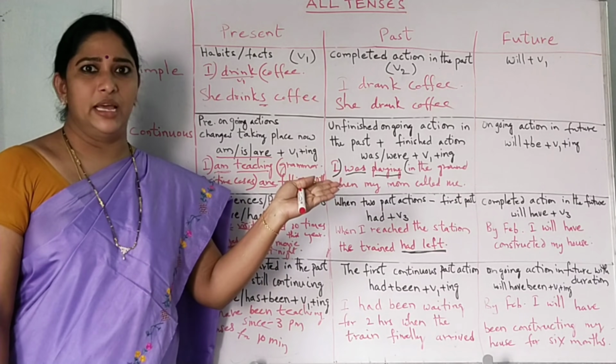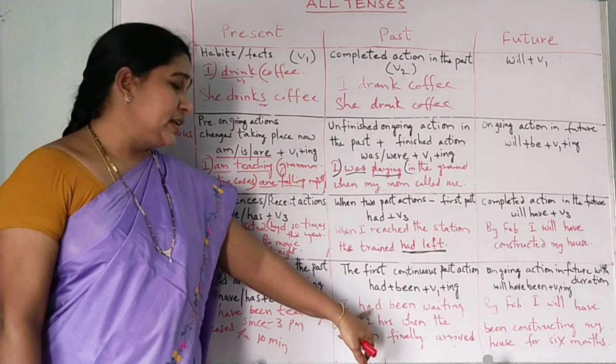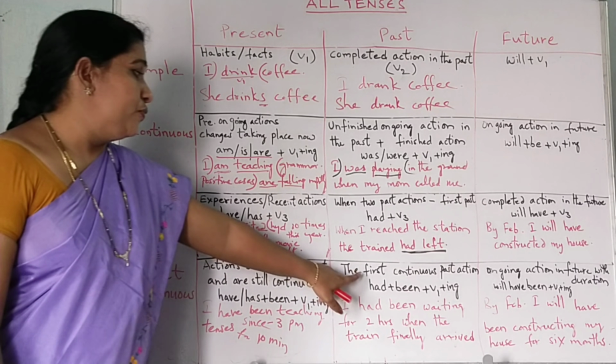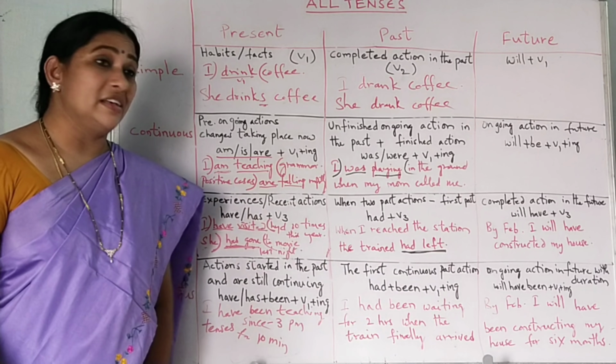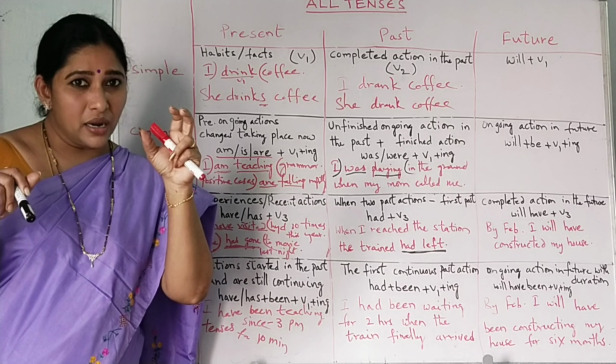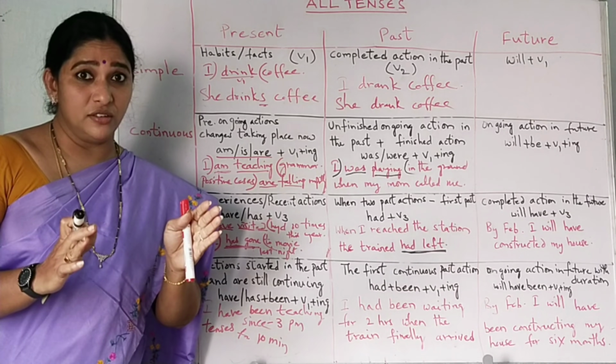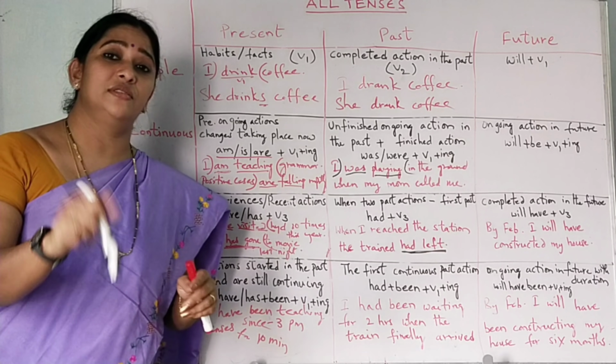Both completed. Both the actions completed. So past perfect continuous is used for the first continuous past action. Which one is the continuous action? Which one is the first action in this one? Waiting there in the railway station is the first action.